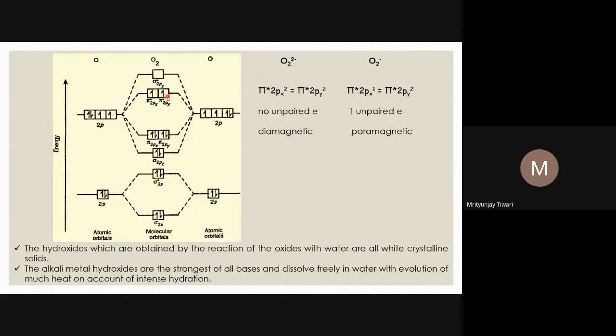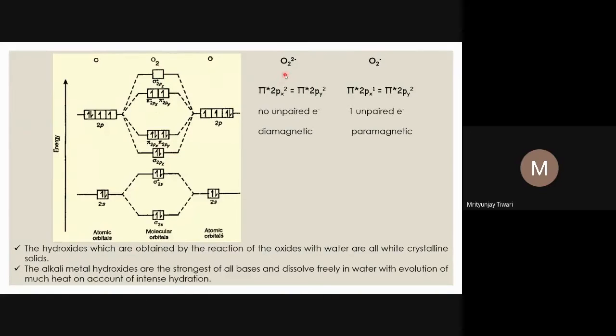These are degenerate orbitals, and degenerate orbitals have the same energy. So according to Hund's rule, one electron each will be put in them. First the electrons are singly filled, and pairing will happen only if there are extra electrons. So in the oxygen molecule we see there are two unpaired electrons, so oxygen is paramagnetic in nature.